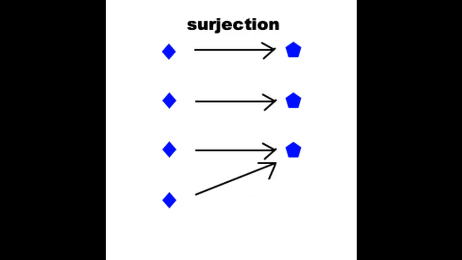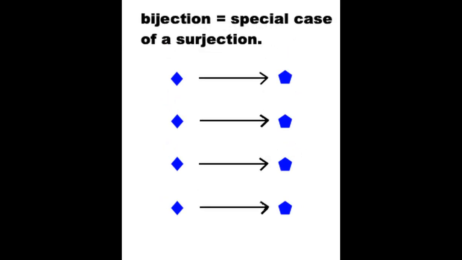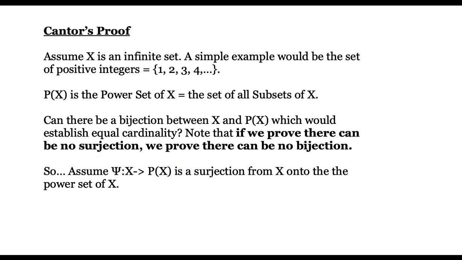Note that a bijection is a special case of a surjection. All bijections are surjections, but not vice versa. Hence, if we prove that there's no surjection, we also prove there can be no bijection. Okay, here's Cantor's proof. Can there be a bijection between infinite set X and P of X, its power set? If we can prove there's no surjection, we can prove that there's no bijection. And if there's no bijection, then the two cardinalities are not equal.